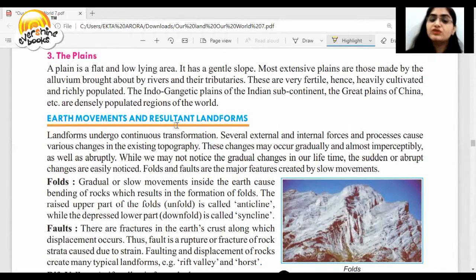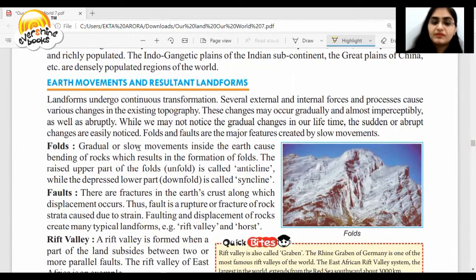Now we'll talk about earth movements and resultant landforms. Landforms undergo continuous transformation. Generally we can't observe it, but slowly and gradually they keep on changing. Folds and faults are the major features created by slow movements. What are folds? Slow movements inside the earth cause bending of rocks, resulting in the formation of folds. This means there are plates and they push up. Fold mountains are formed. The raised upper part is called an anticline, while the depressed part is called a syncline.